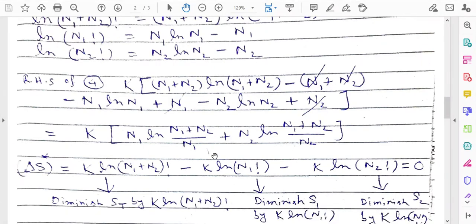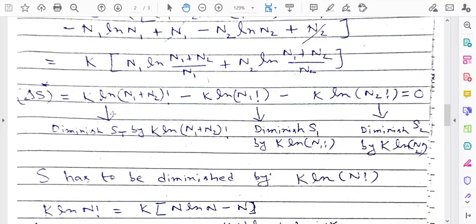You see, three terms are there in the expression of delta S. You call this the first term, this the second term, and this the third term. And your aim is to reduce delta S to 0. Now how can you make delta S equal to 0? You have to make each of the terms individually 0. That is, you have to reduce the first term.